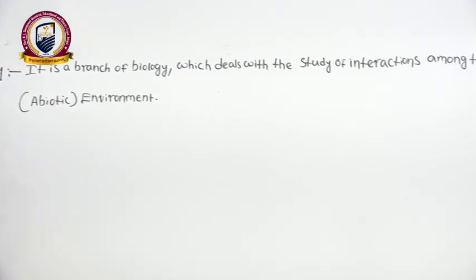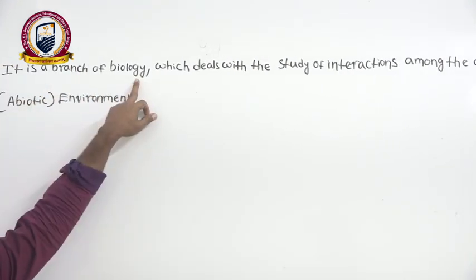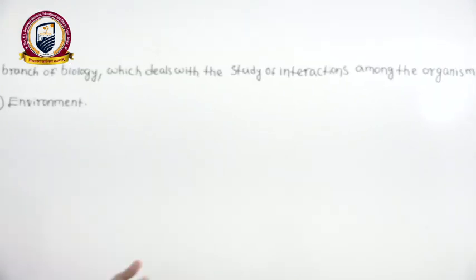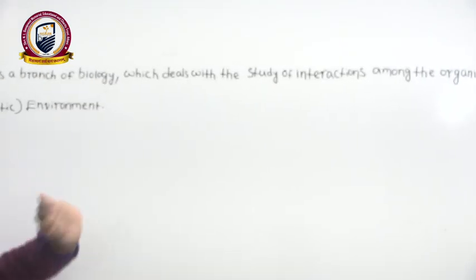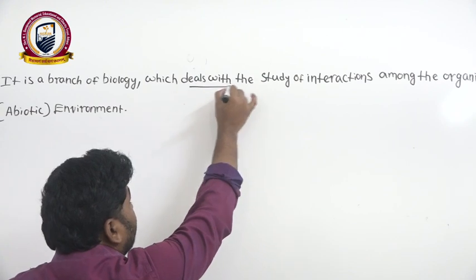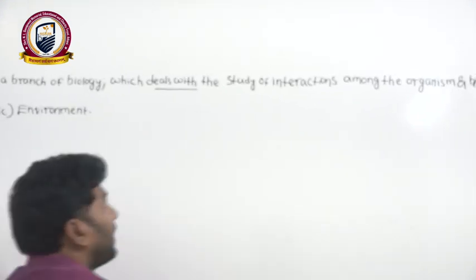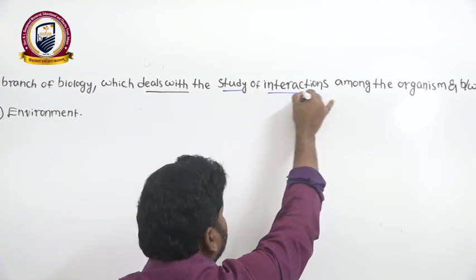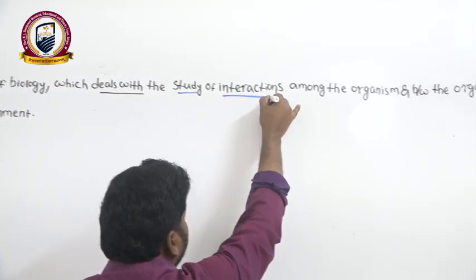If you see here, what is the definition of ecology? It is a branch of biology, one of the branches of biology, like botany and zoology. It mainly deals with the study of interactions.